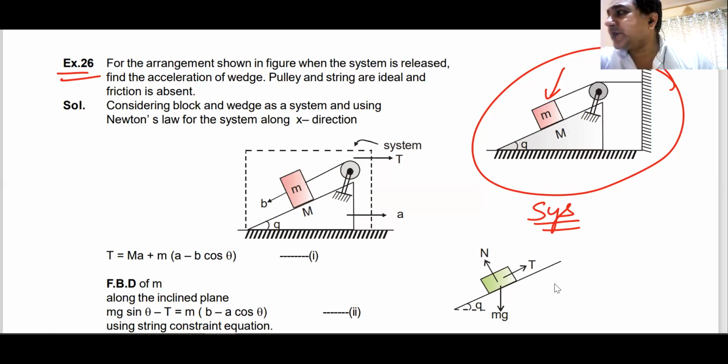I hope you also participate and enjoy the class. We'll do example number 26. I hope you have done this question before. We'll try to discuss it as briefly as possible and solve it.